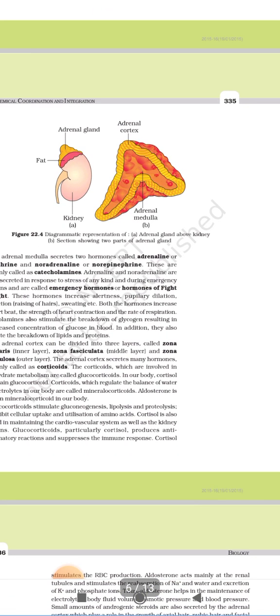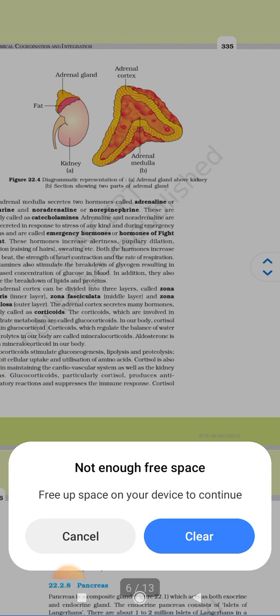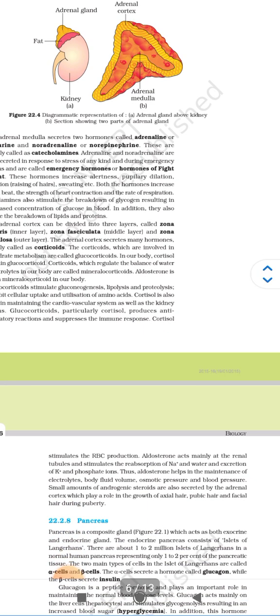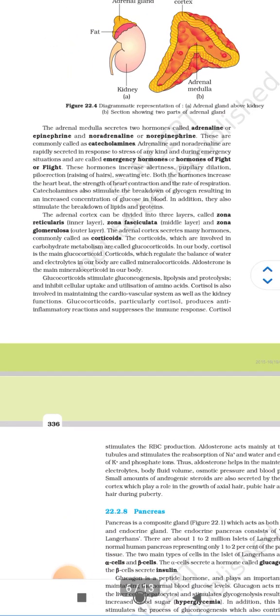Norepinephrine. These are commonly called catecholamines. Now, adrenaline and noradrenaline are rapidly secreted in response to stress of any kind and during emergency situations, and are called emergency hormones and hormones of fight or flight.